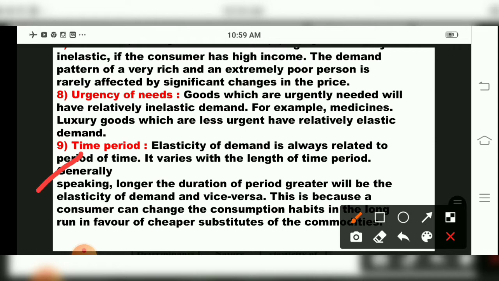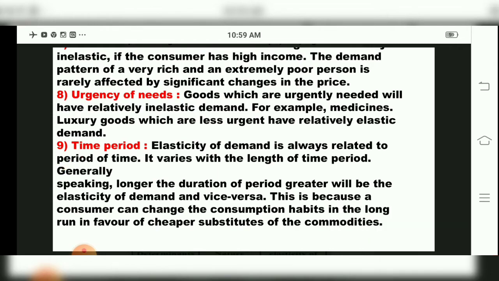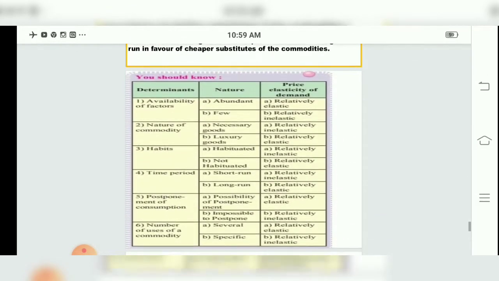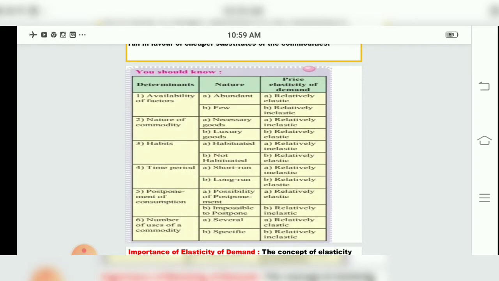So they have told that elasticity of demand is always related to period of time, and it changes according to the length of time period. Generally speaking, the longer the duration of the period, the greater will be the elasticity of demand, and vice versa. This is because a consumer can change consumption habits in the long run in favor of cheap substitutes of the commodities. So these were the factors related to elasticity of demand, where demand will be more elastic or inelastic.